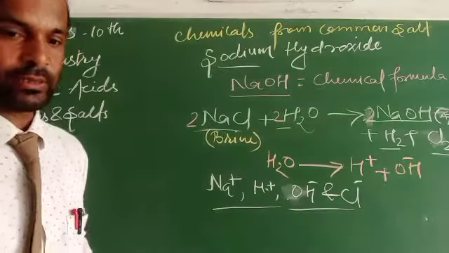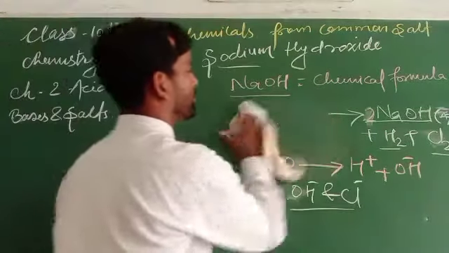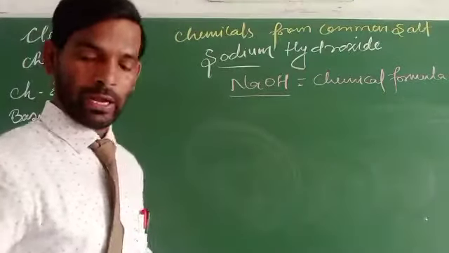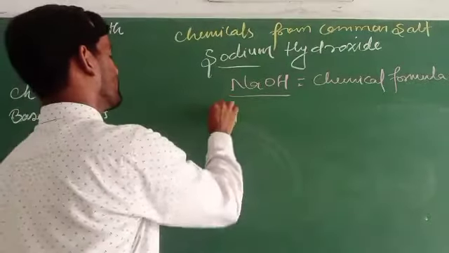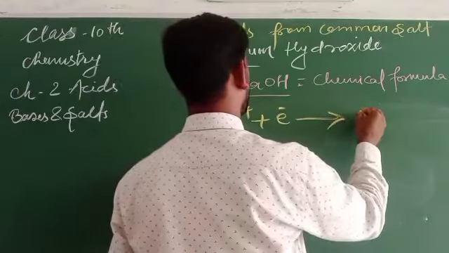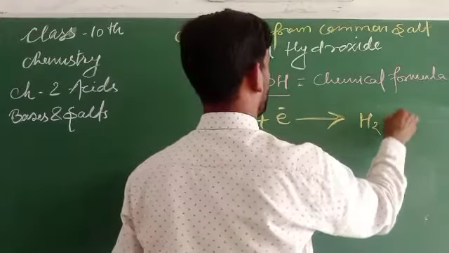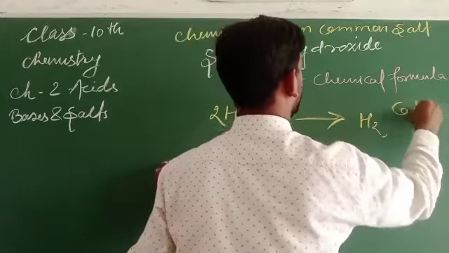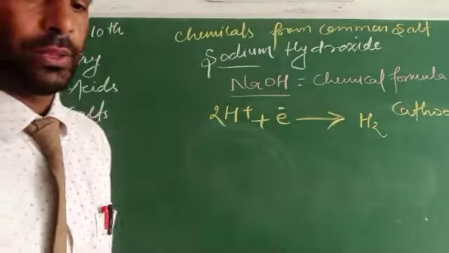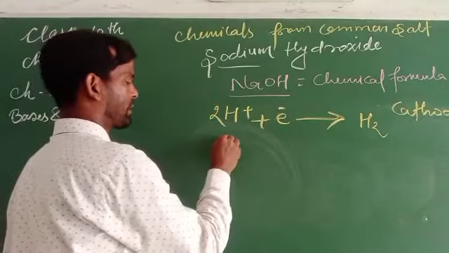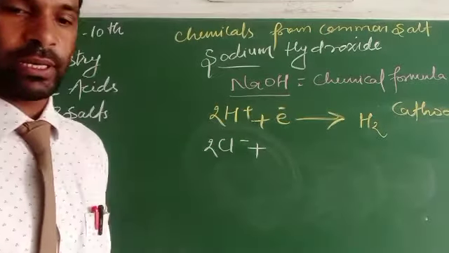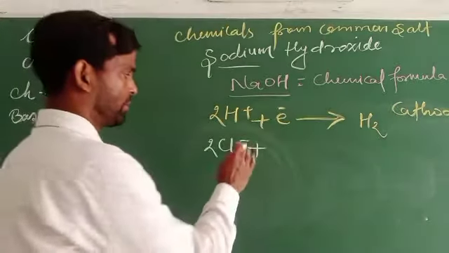Hydrogen discharges at the cathode. 2H plus is discharged at the cathode, and the chlorine is discharged at the anode.